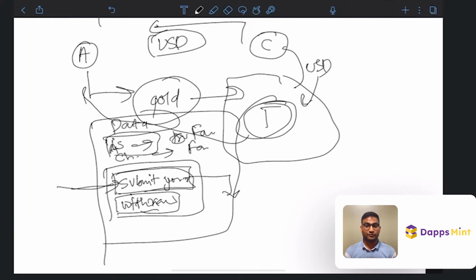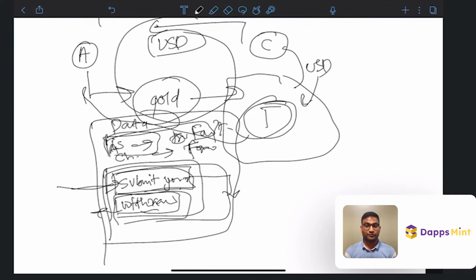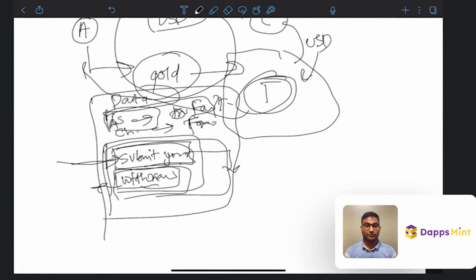So if I call submit, for me this false will change to true. When I call withdraw, because he might not have yet submitted his asset, I cannot call the withdraw, but at least I have submitted my asset. When he calls submit, his is also set to true. In the withdraw function, we just check if you have submitted and the other person has also submitted or not. So we just use these two functions to make the similar transfer. Actually, that functionality should also be inside the submit function itself.